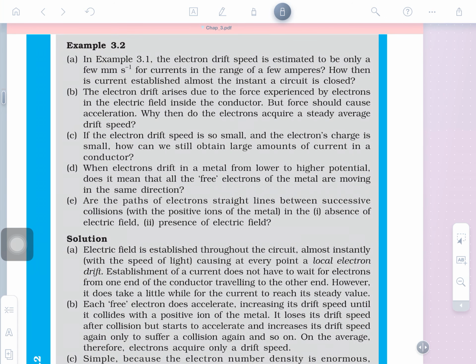Then there are other questions also. The electron drift speed is estimated to be only a few mm per second for a current in the range of a few amperes. How then is current established almost instantly when a circuit is closed? Got it or not? What is to be written as the answer? You may write it down by understanding the question. These are theoretical questions. This is your assignment, please complete it.